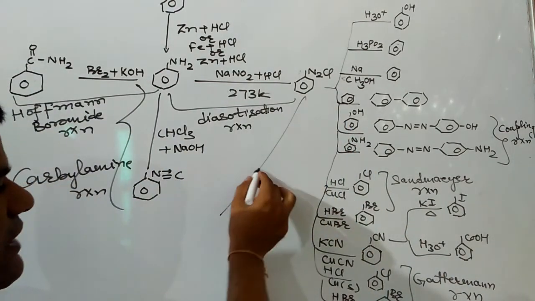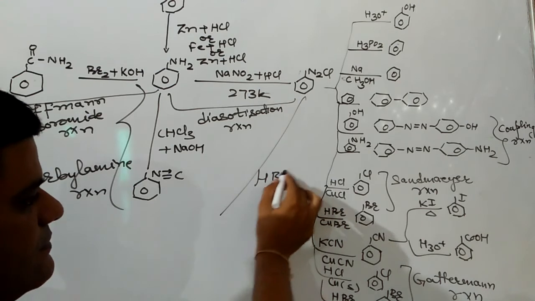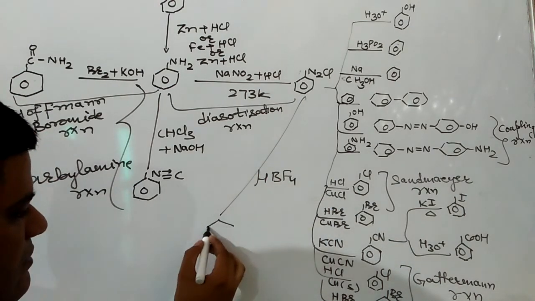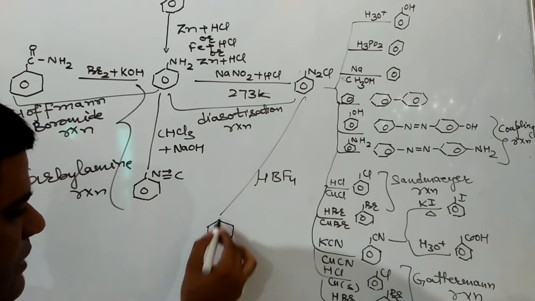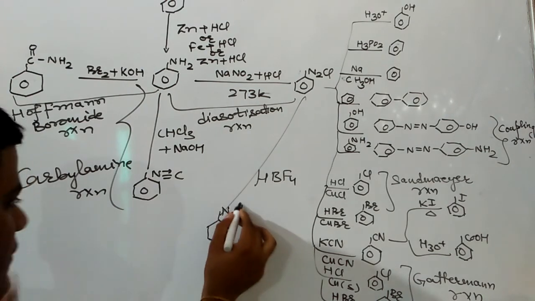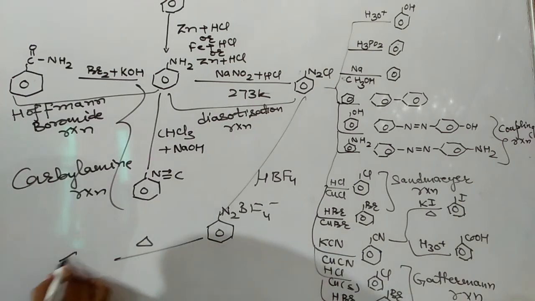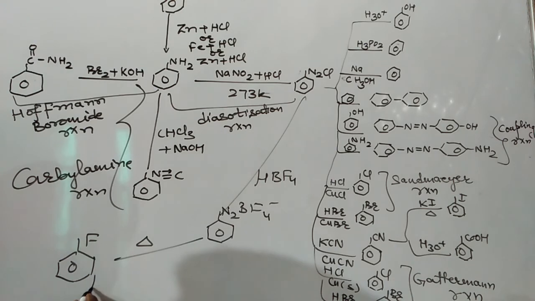Next one, when it reacts with HBF4, first an addition compound is formed, which is N2BF4 negative, and on heating it gives you fluorobenzene. The reaction is known as Balz-Schiemann reaction.